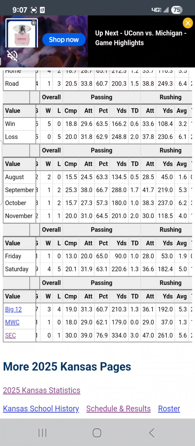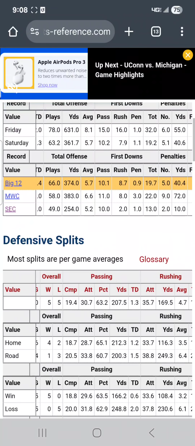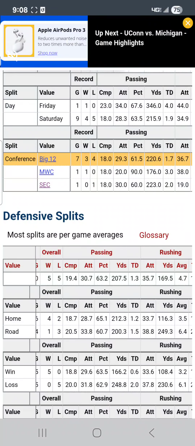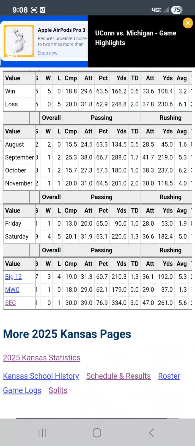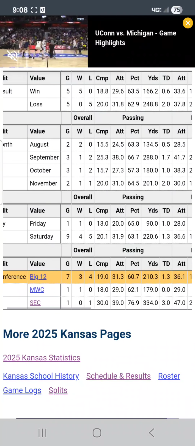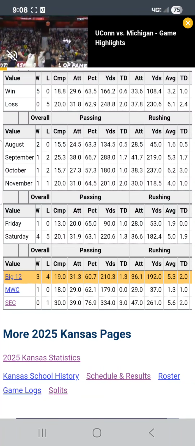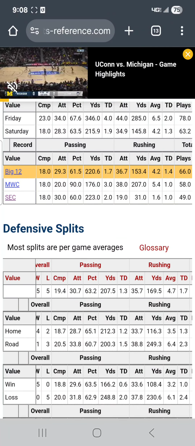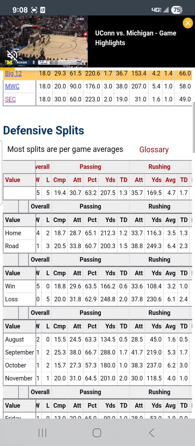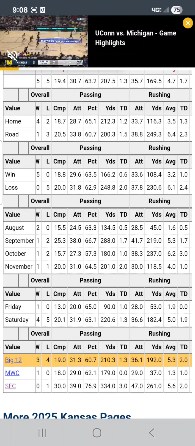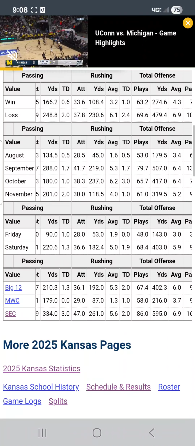So we know they can't rush on the road this year. Significant drop off. And then you look at what they're doing, they get 220 passing yards a game and 153 rushing offensively. But then defensively, they're giving up 210 passing yards a game and 192 rushing. So they got about plus 10 yards per game against the Big 12 passing, and rushing 153 to 192, they're about minus 40 yards per game there.